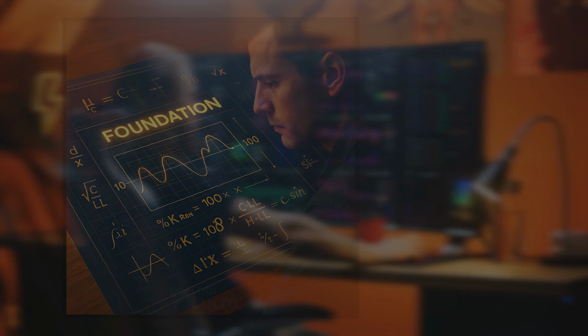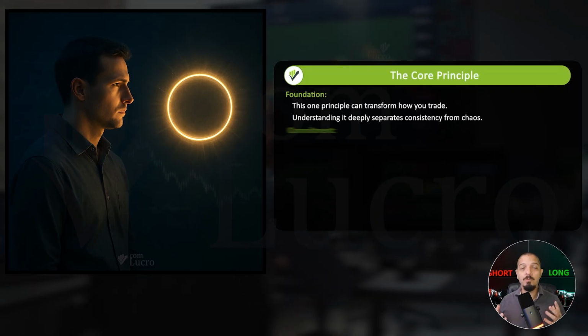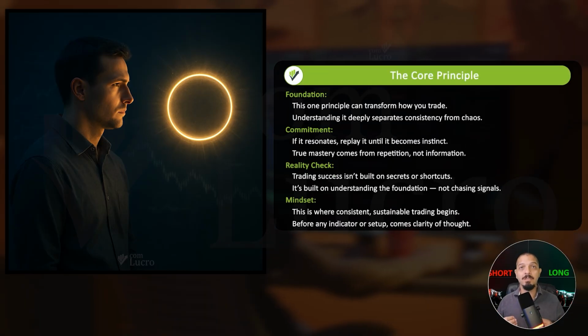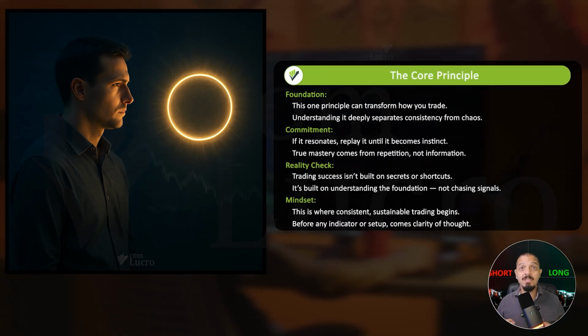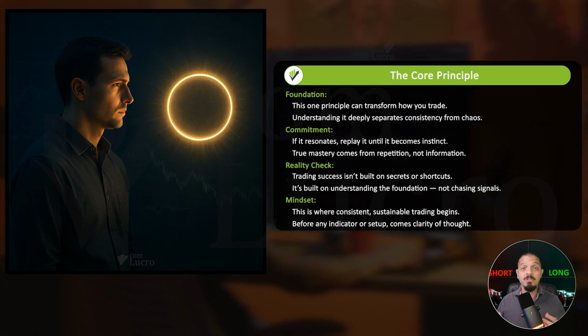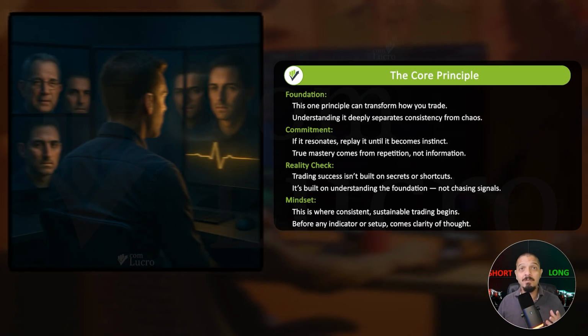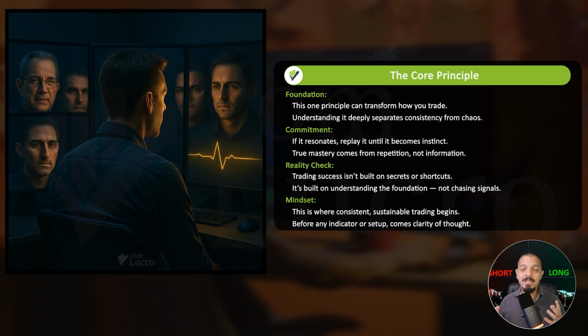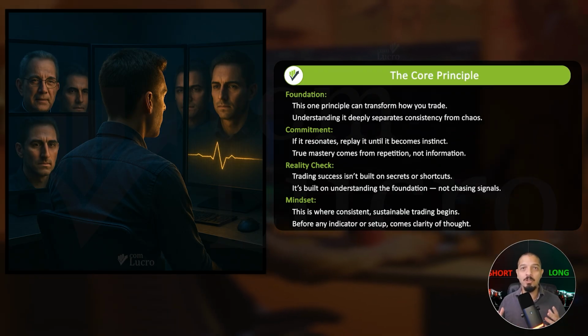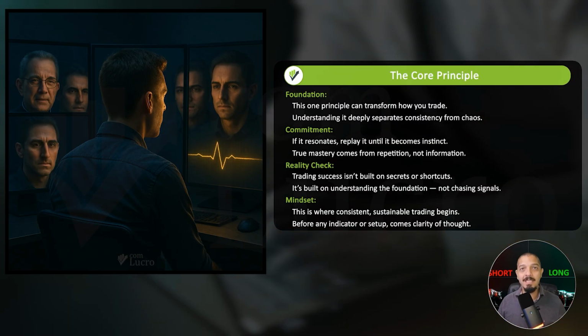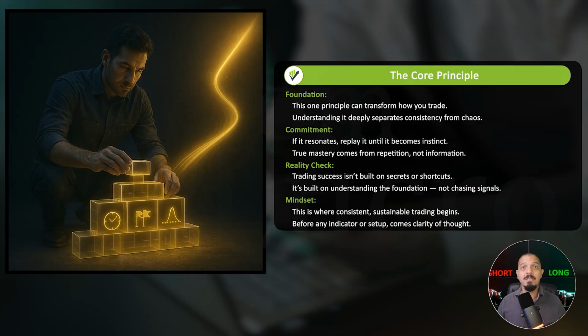It's essential. And that brings us to something we'll repeat in every video of this series, because truly understanding this one principle can change the way you trade. If you've already heard this message and it resonates with you, feel free to skip ahead. But we strongly encourage you to stick around and even replay it until you can repeat it by heart. This isn't just theory, it's the foundation of consistent, sustainable trading.